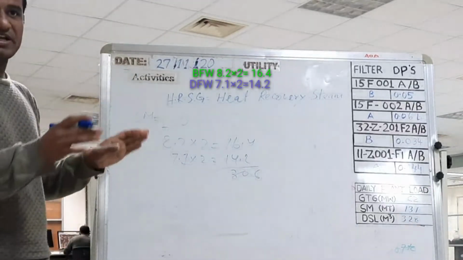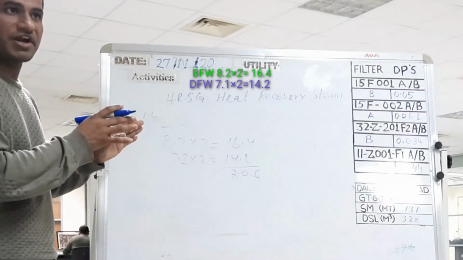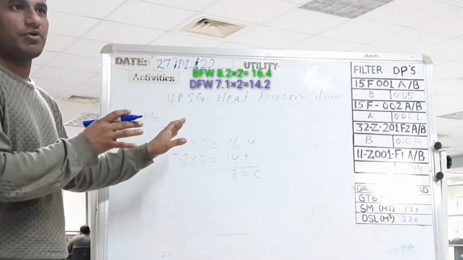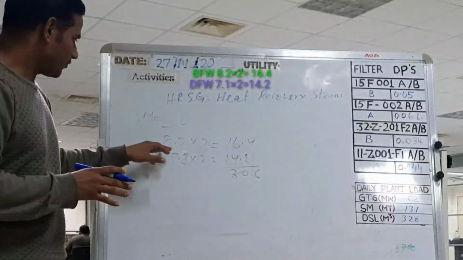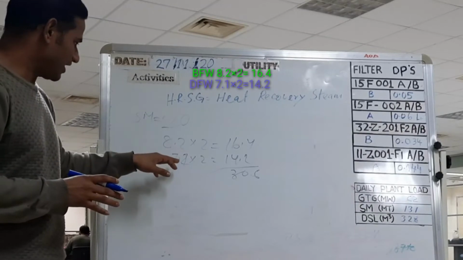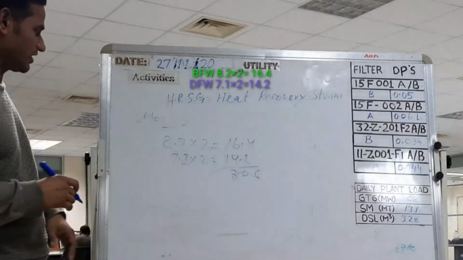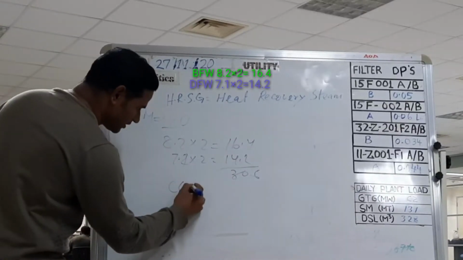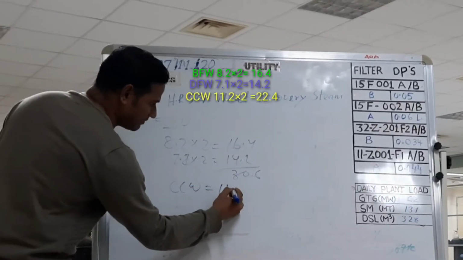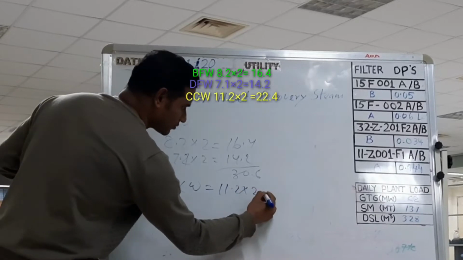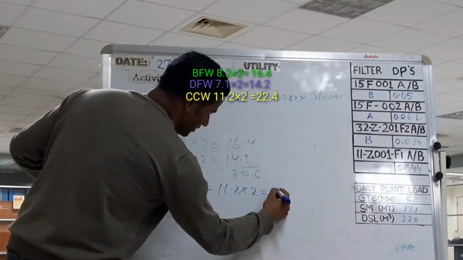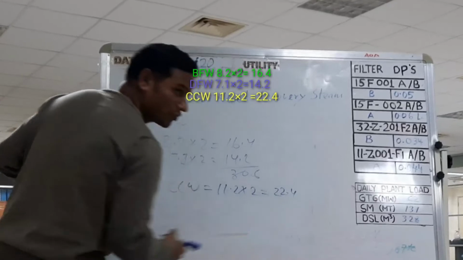So in our plant, SM steam required is 30.3 ton for this boiler feed water and de-rated feed water. And for CCW we are using 11.2 for 1, so total 2 CCW turbines, around 22.4 ton.